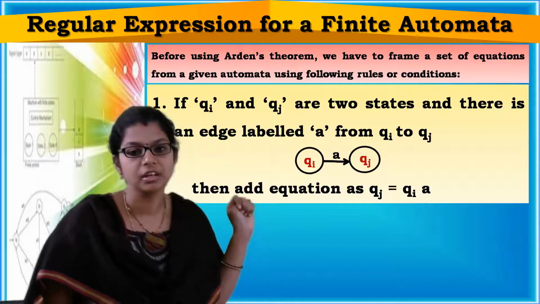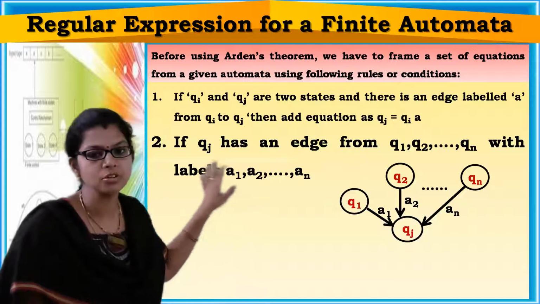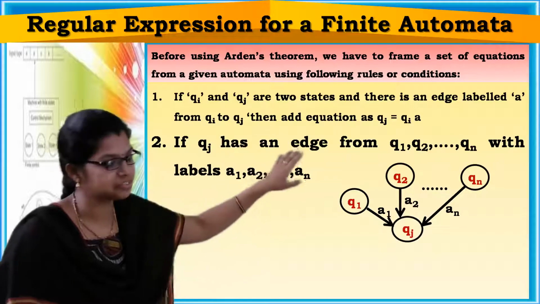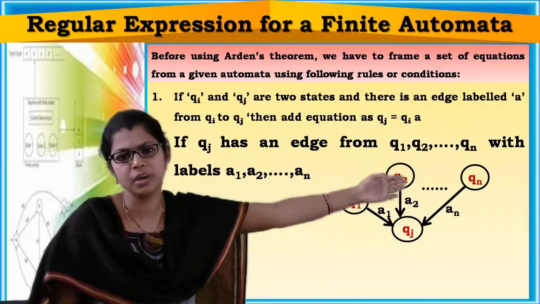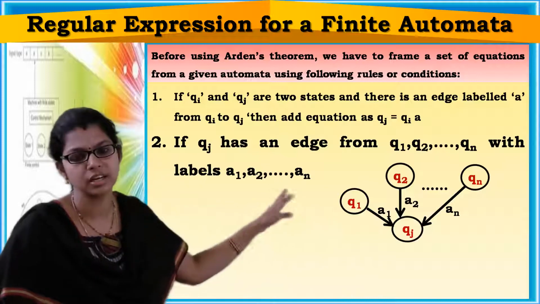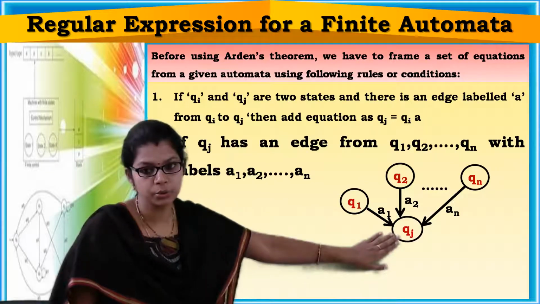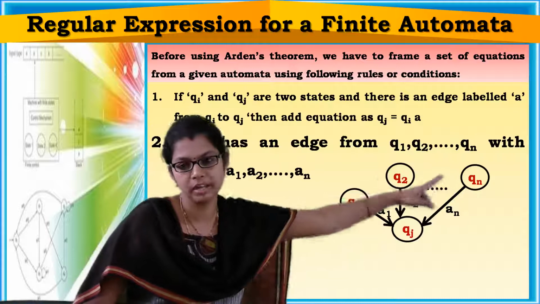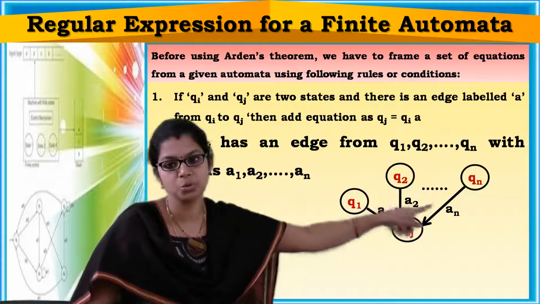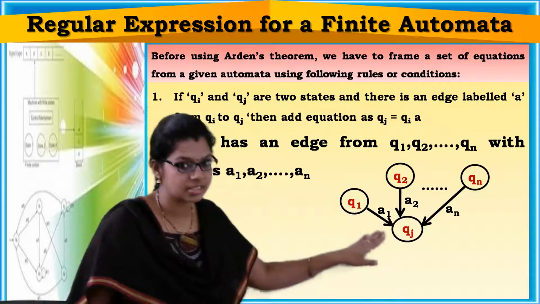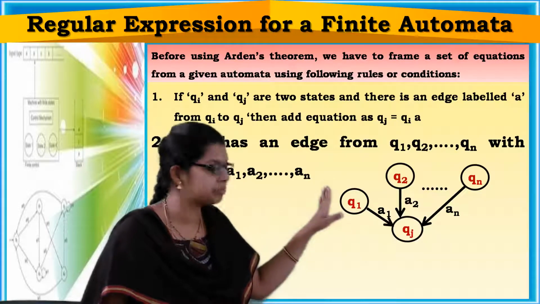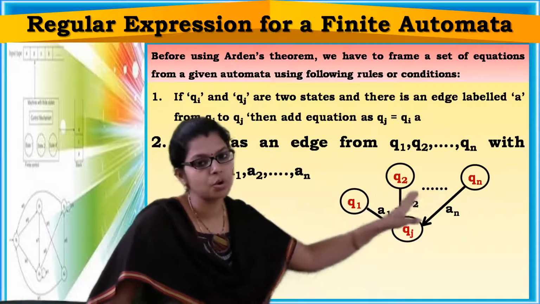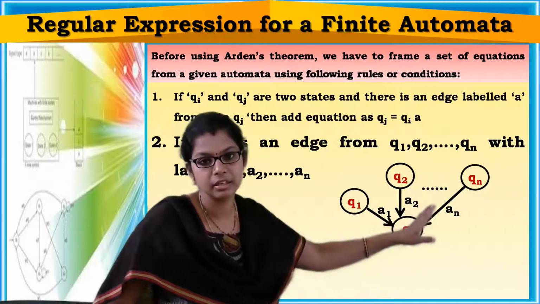Okay. Now coming to the second rule. Suppose Qj is a state and it has edges from Q1, Q2, and so on up to Qn with labels A1, A2, and so on up to An. That means Qj is having transitions from Q1 on input symbol A1, Q2 on input symbol A2, and so on from Qn on input symbol An.